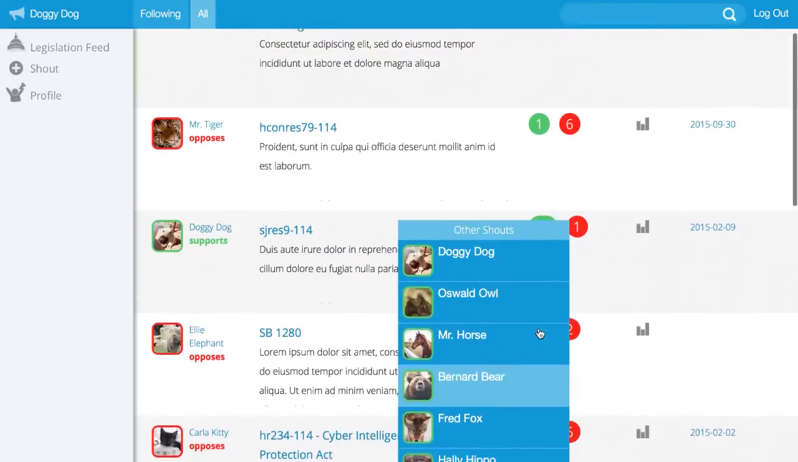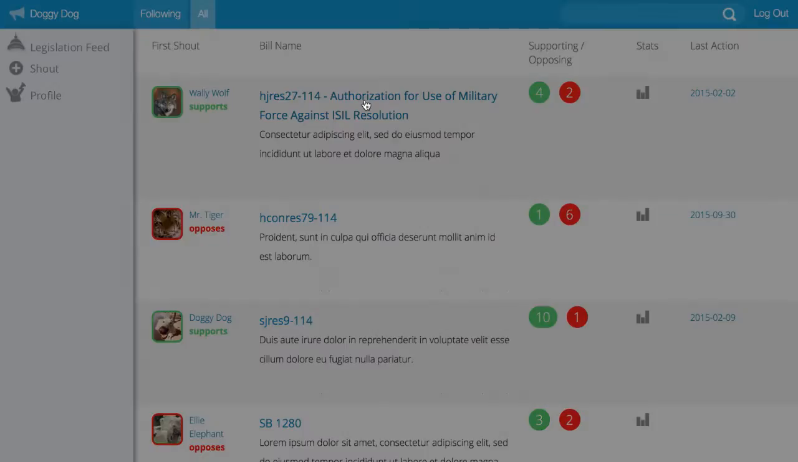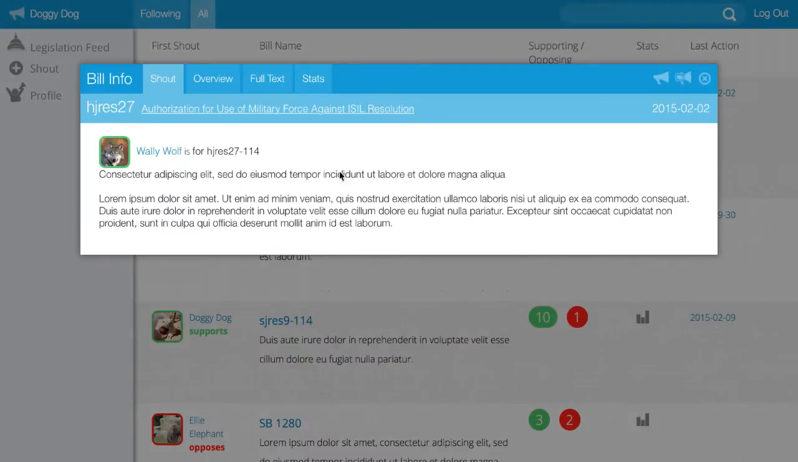Now if I want to find out about a bill, maybe I want to find out about HJ Res 27, authorization for use of military force against ISIL resolution, I can click on that. It's going to bring me to some brief information. This is first going to give me the opinion by the mobilizer right here. And then I have some other tabs.